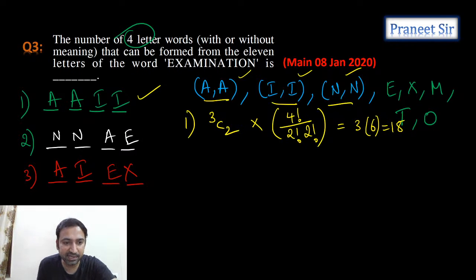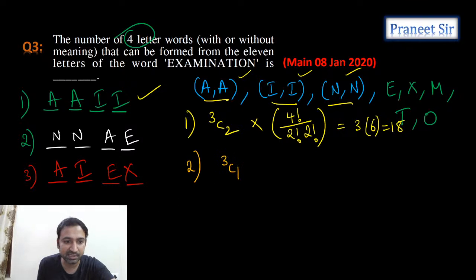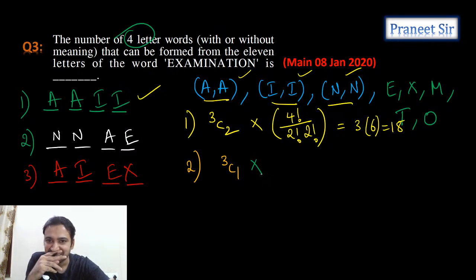Now let's discuss the second case. What is the second case? In the second case, two letters are of the same type and the remaining two letters are different. So for two letters to be the same, out of these three sets we need to select one set. We selected one set, guys. How many ways can we select one set? One set we can select in 3C1 ways.